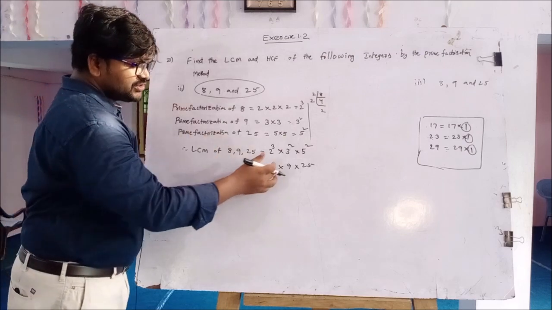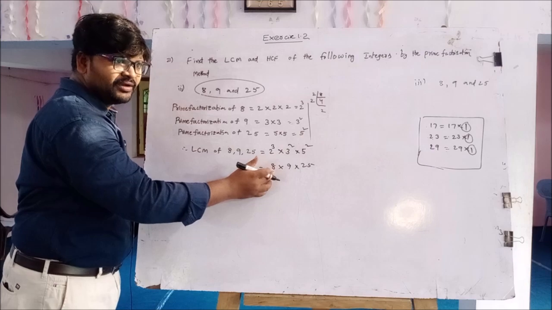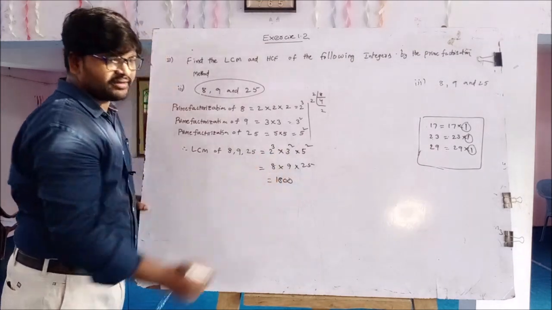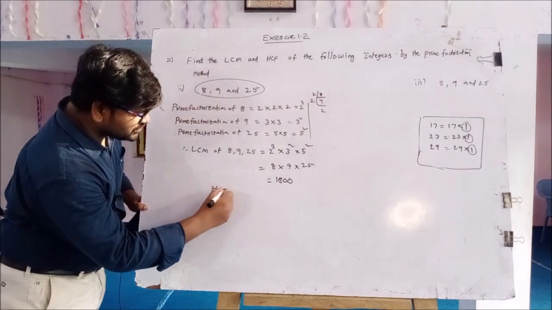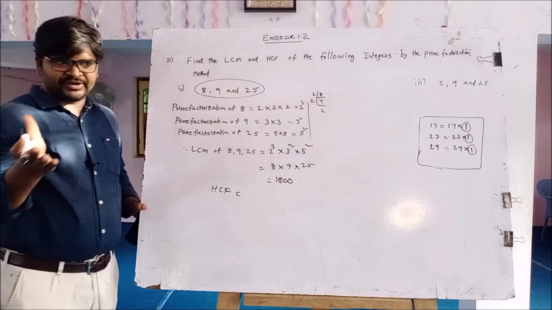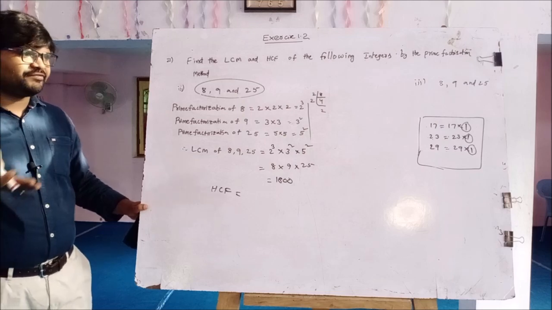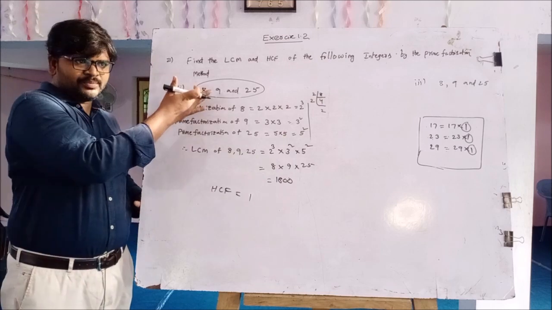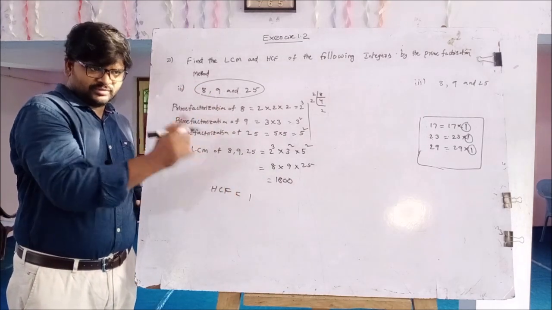So LCM equals 25 into 8 into 9. 25 eights are 200, 200 into 9 is 1800. 1800 is the LCM. And for HCF, 8, 9, 25 are co-primes. By the definition of the HCF, when the given numbers are co-primes, then the HCF of the given numbers is only 1.